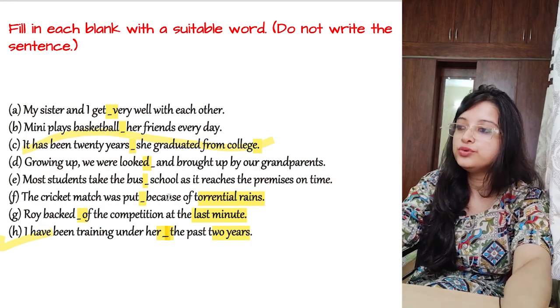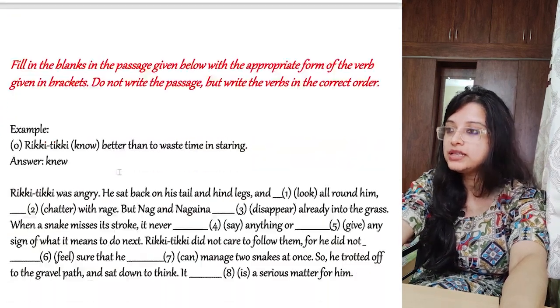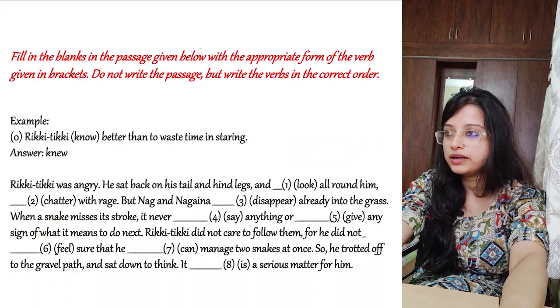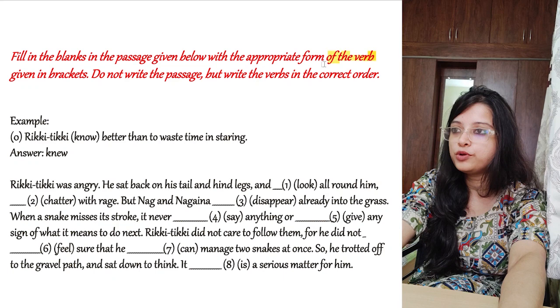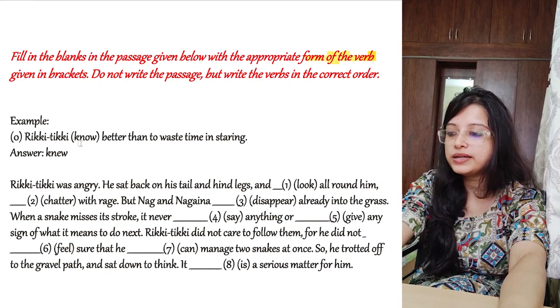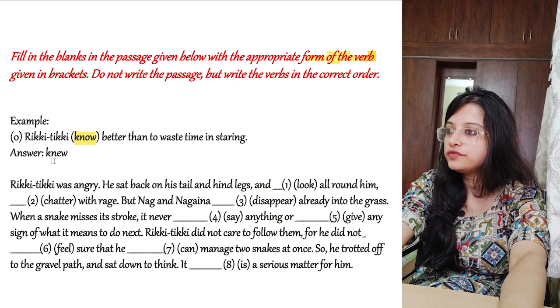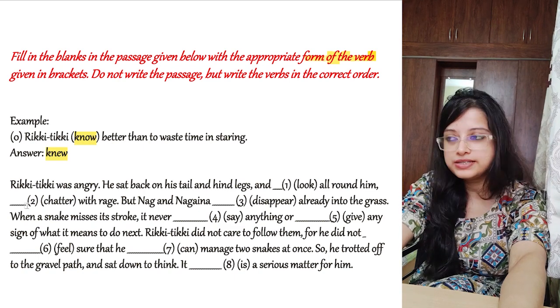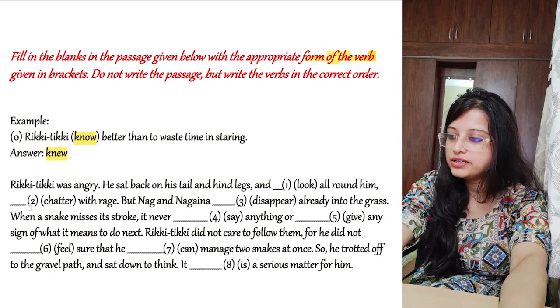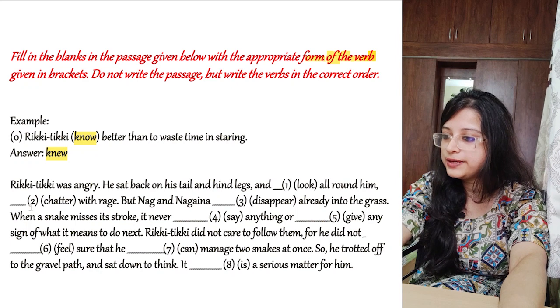Now we are going to do the last part for today's class, which is the tense part. Fill in the blanks in the passage with the appropriate form of the verb given in the brackets. So first one is done for you. Ricky Tikki know better than to waste time in sharing. Okay, so first one is knew. Answer is given. Ricky Tikki was angry. So he was very angry, Ricky Tikki.